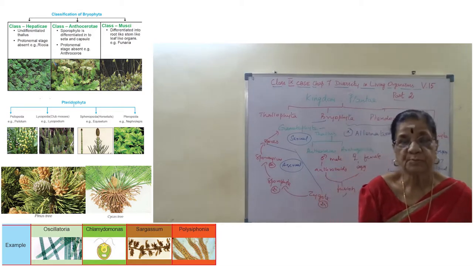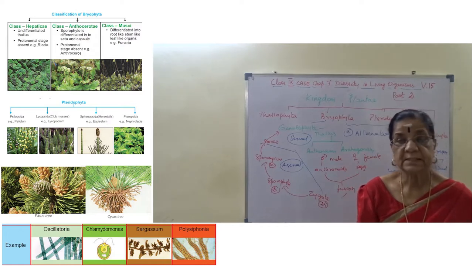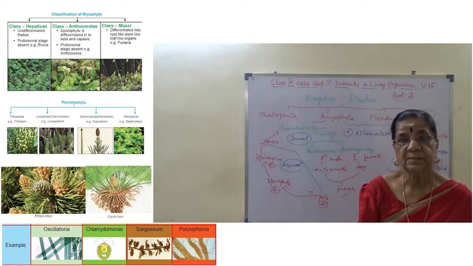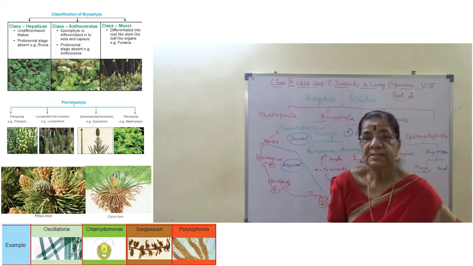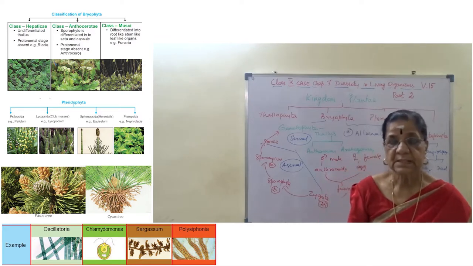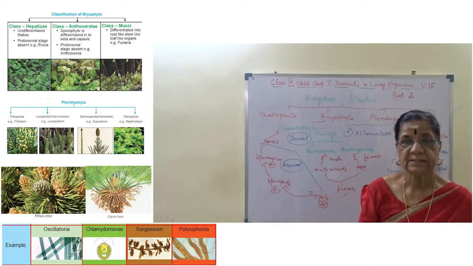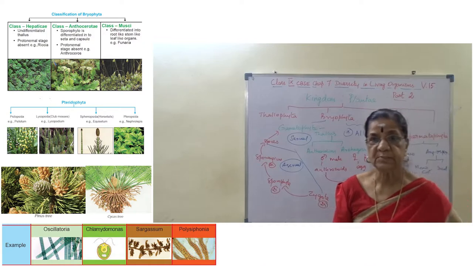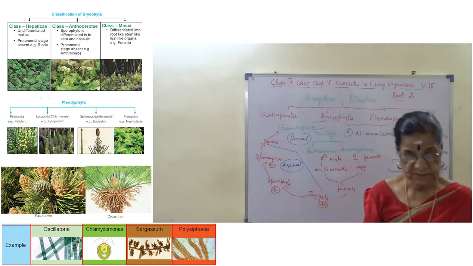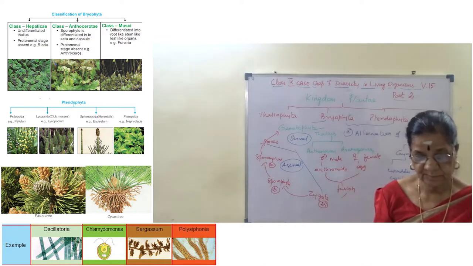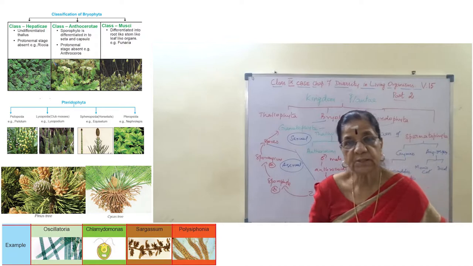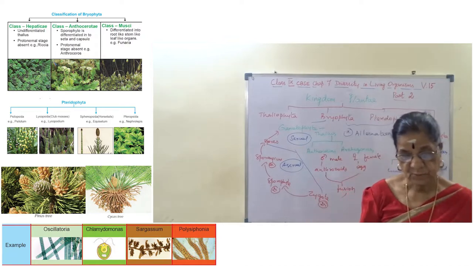And gymnosperms undergo secondary thickening, where the thickness, the girth of the stem is increased. That is secondary thickening. It also exhibits alternation of generation, where the sporophyte is alternating with the gametophyte.